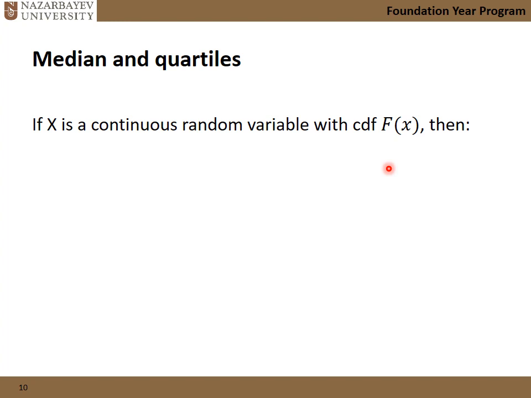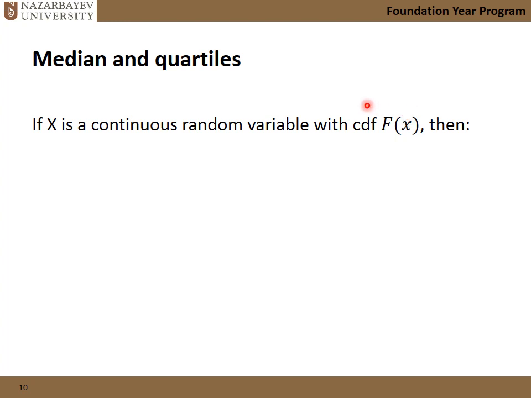So if we are looking for the median, then we enforce this function to be 0.5, because that's the meaning of median: split the data into two equal pieces, left and right. If we equate this function to 0.5, then our goal is to find the value of x, and the value of x will be the median.